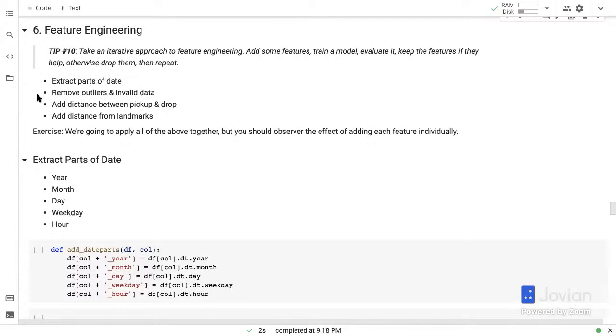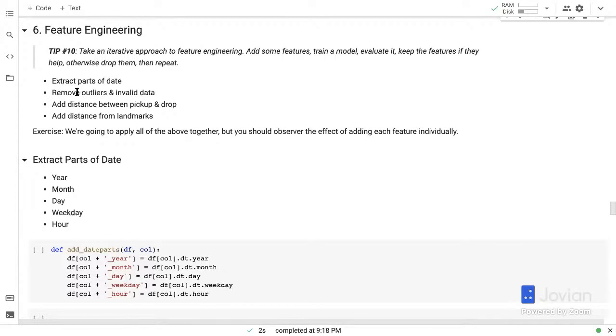So by creating good features, you're going to train much better models, because you have now applied human insight to provide features that are conducive to solving the problem in the structure that the model assumes. Now, the tip here is to take an iterative approach to feature engineering. Don't go overboard. Don't spend weeks creating features. Just add some features, one or two, train a new model, evaluate it, keep the features if they help, otherwise drop them, then repeat with new features.